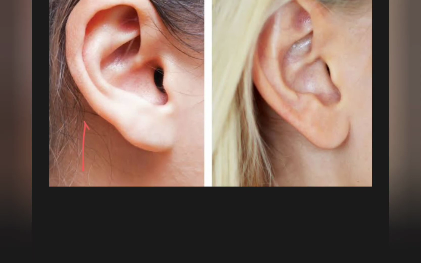This one is the attached earlobe, while this one is the free earlobe. You can see here it is free from the side of the head and only attaches at the top, but here it is attached to the side of the head. These are two variations, meaning the contrasting pair of characters, and thus they are known as variation in human beings.